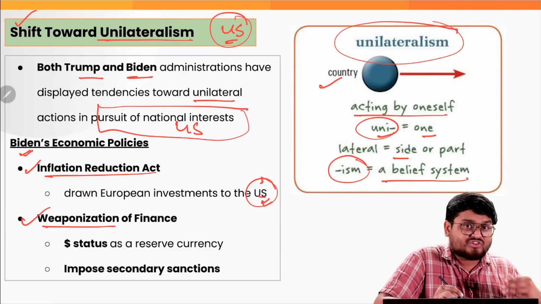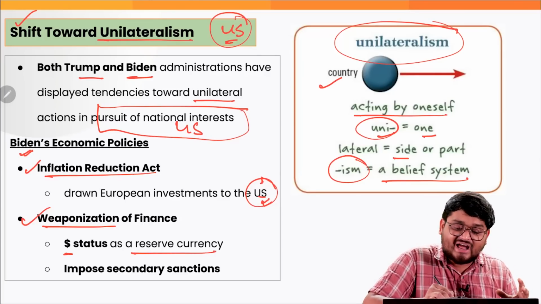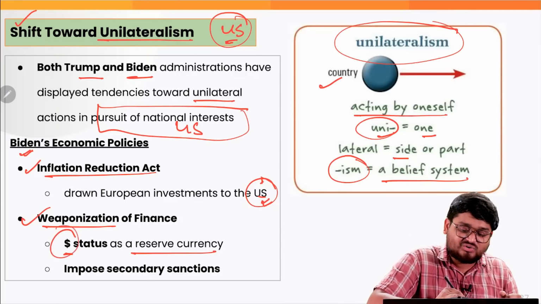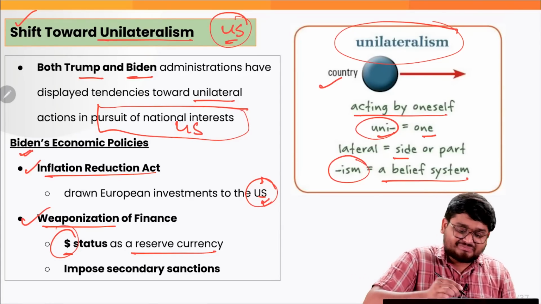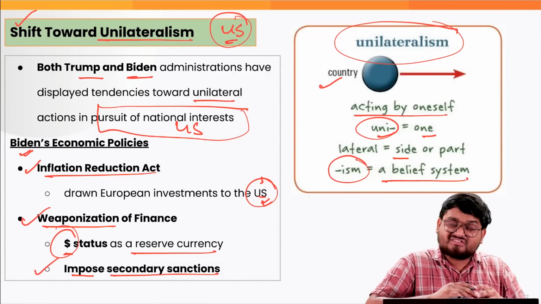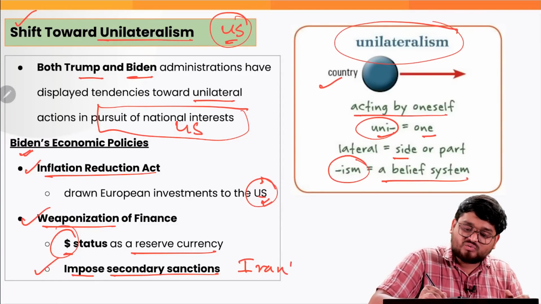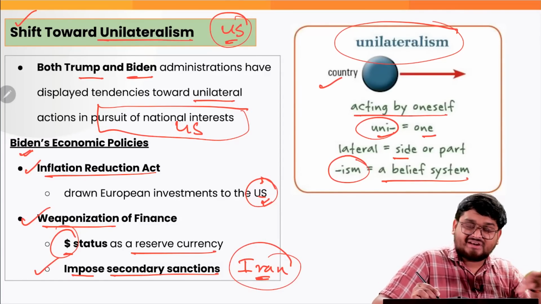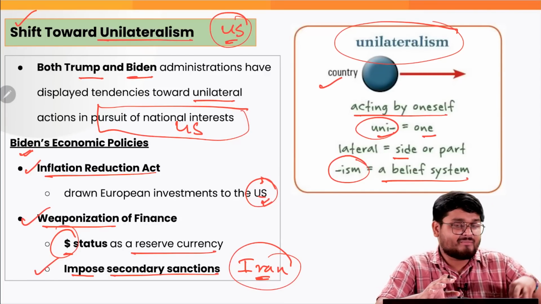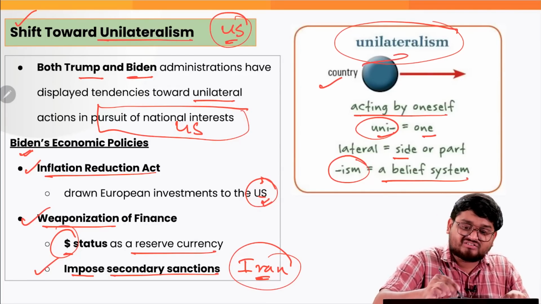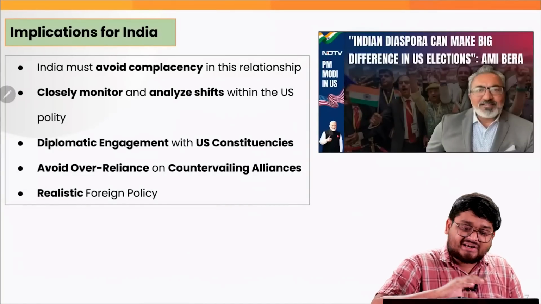Next, the US has also weaponized finance, that is, promoting the dollar as the international reserve currency, where the dollar is used in most of the international trade worldwide, right? Also, secondary sanctions just after the Russia-Ukraine crisis, and particularly to counter Iran back in 2018-19 by Donald Trump, right? So these all say that the US has some influence and some unilateralism all across the world. And finally, what are the implications for India in all of this?